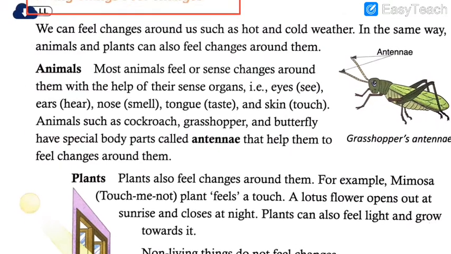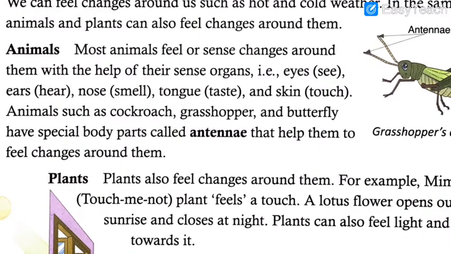Animals. Now I'll zoom in for you on the screen. Most animals feel or sense changes around them with the help of their sense organs, that is, eyes to see, ears to hear, nose to smell, tongue to taste, and skin to touch.